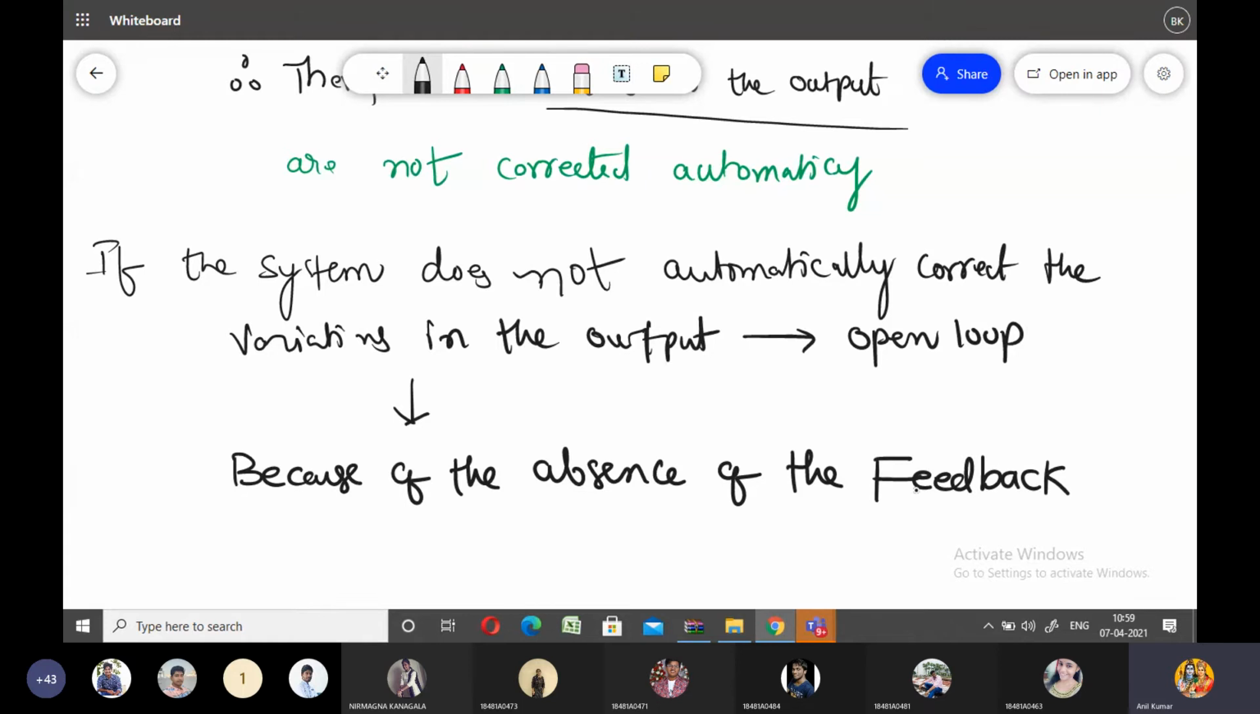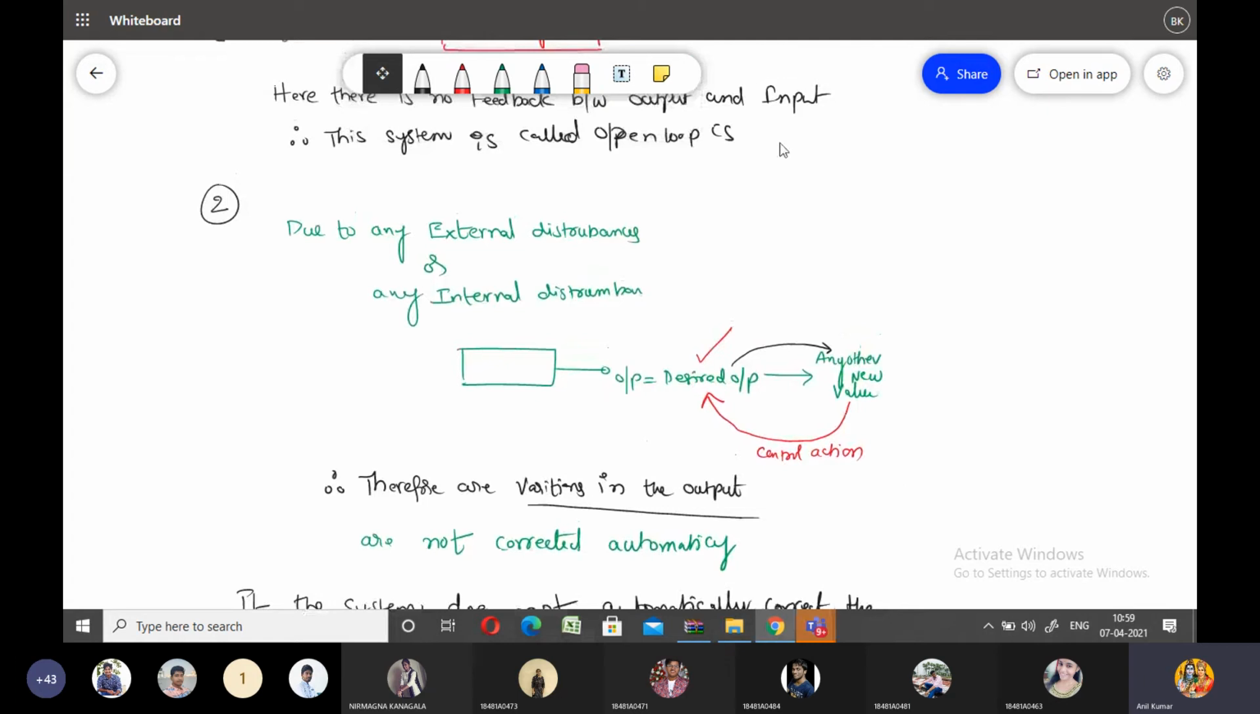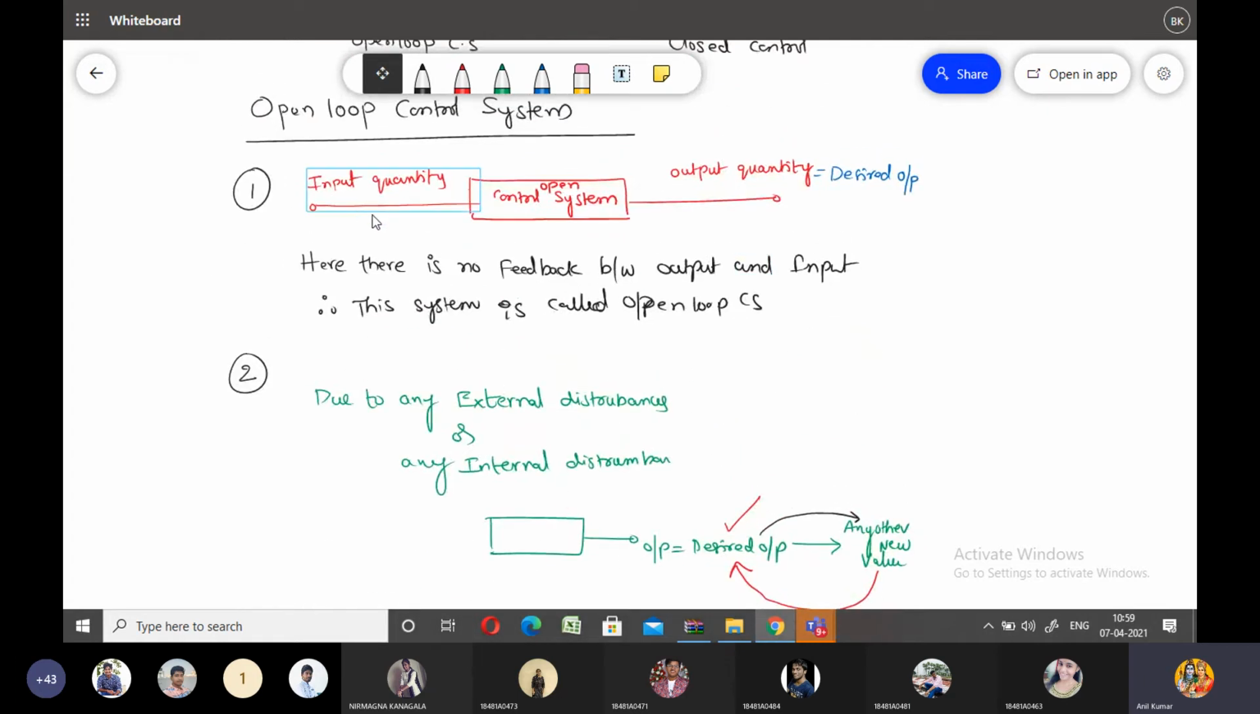So the variations at the output side are not at all controlled automatically in open loop control systems. This is a very important point. In the control systems, in the first point, all of you please look at the first point. I have covered the first point. What is the first point regarding the open loop control system? In open loop control system, there is no feedback between output and input.